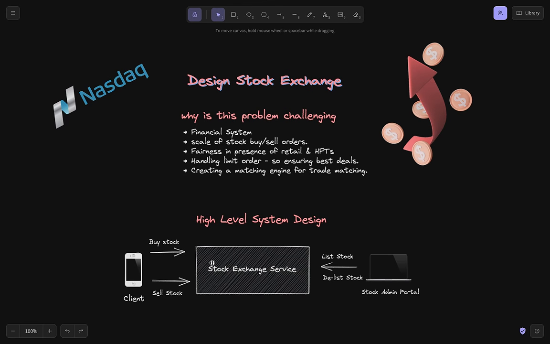So this black box, which we are currently seeing as a stock exchange service, has two interfaces: one for clients to buy and sell stocks, and another for admin people to list and delist stocks. So I think we are clear on the agenda of this slide: why a stock exchange is challenging as a system, and what the very high level design diagram for a stock exchange service could be. After some time, we'll peel off the complexities one at a time and dive deep into this black box system and come up with a more detailed system design for the stock exchange service.